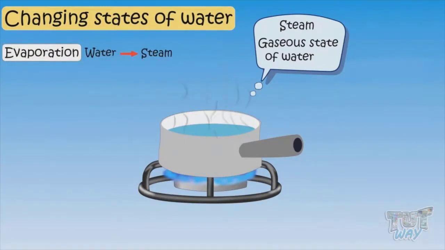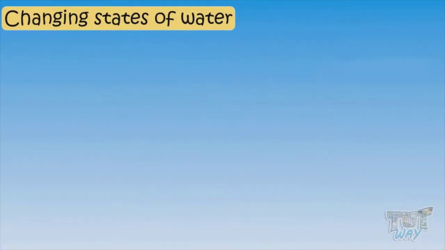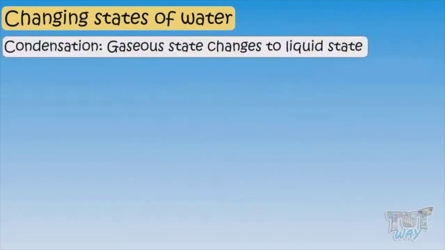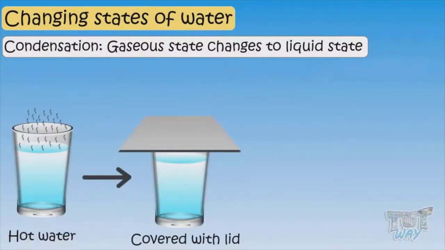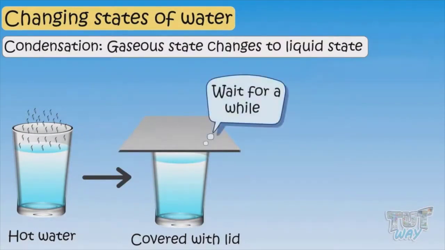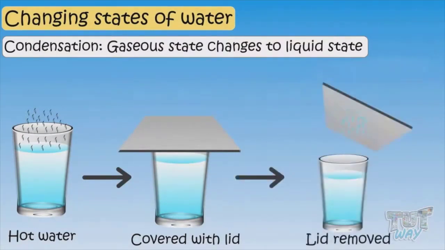Now let's see how the gaseous state of water changes back to a liquid state of water. Take a glass of hot water and now cover it with a lid. Now wait for a while. Now remove the lid and observe the side of the lid facing the hot water. You will find tiny droplets of water on it.